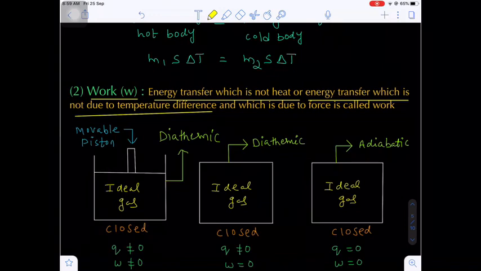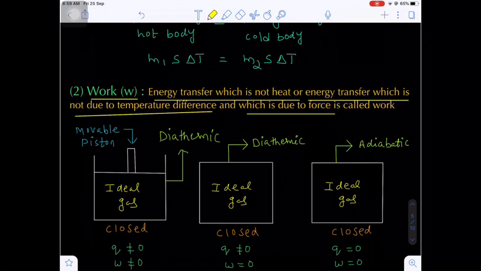Otherwise, the energy which is transferred due to force, because of force. If you apply some force due to which there will be some work done, due to that work done, the energy transfer is known as work form of the energy. Are you getting my point? So how many types of mode of transformation of energy? Two modes. What is the first mode? Heat form of the energy. What is the second mode?